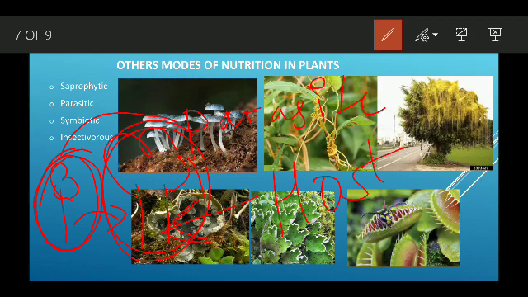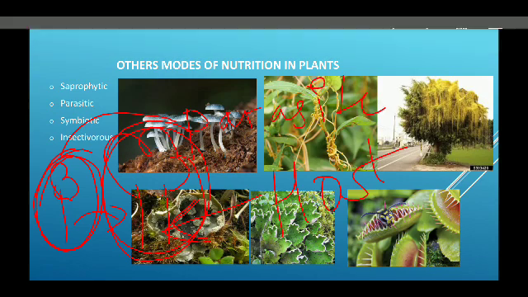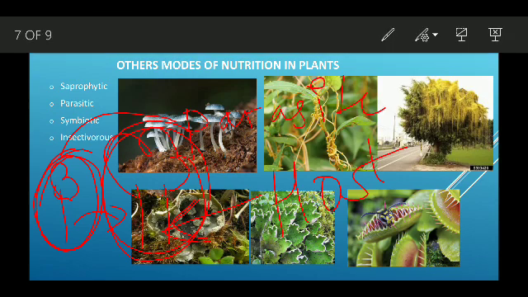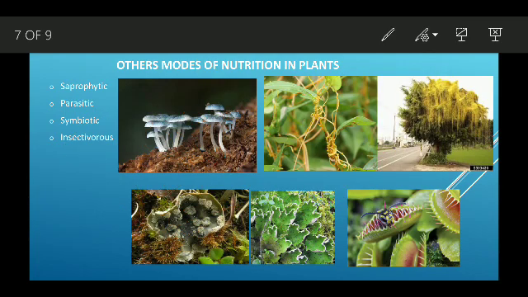The host is not getting any benefit. One more example you can see is the relation between human and mosquito. The mosquito sucks the blood of the human. So the mosquito survives on the blood of the human, and the human is not benefiting, but the mosquito is. Here the mosquito is the parasite and the human is the host.